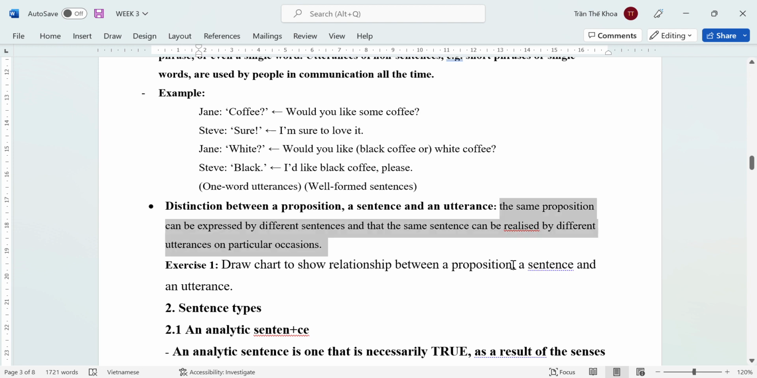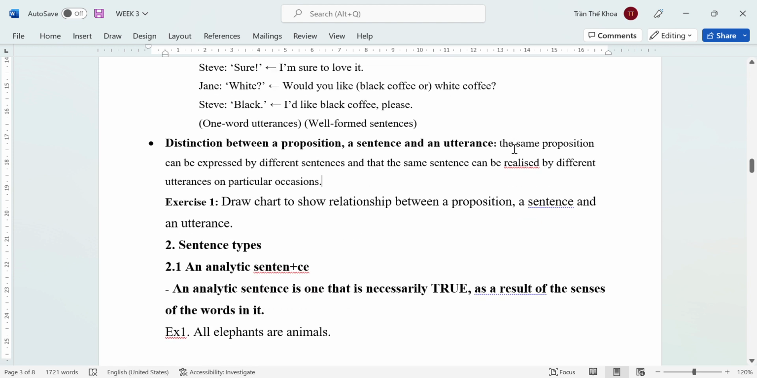Now look at this idea about the differences among the three of them. The same proposition can be expressed by different sentences, and the same sentence can be released by different utterances on a particular occasion. What does it mean? It means that a proposition could be the subordinate of sentences, and sentences are the subordinate of utterances.